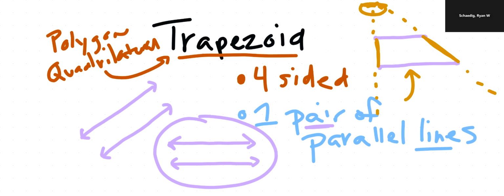Whereas with the purple parallel lines, and this is what gets confusing, we have to imagine these lines go on forever outside of the shape. And again, look at them go. They'll never cross. This top line will always go this way or this way, and the bottom line always goes this way and this way. Therefore, they will never cross. And so that's what makes a trapezoid.